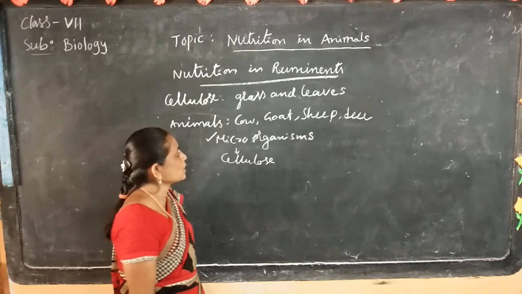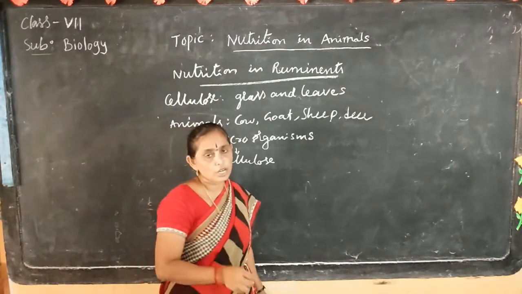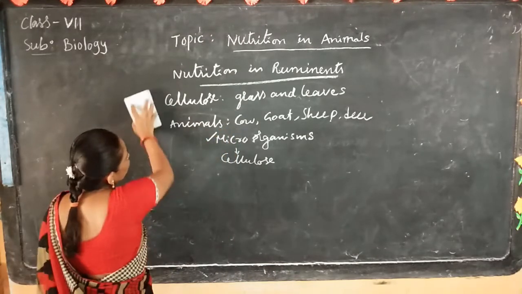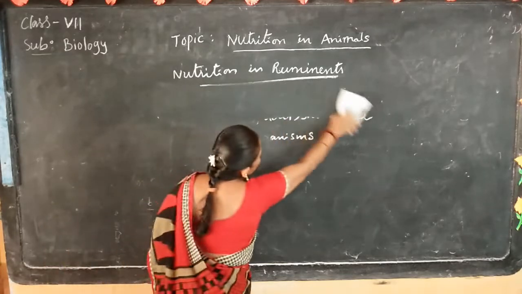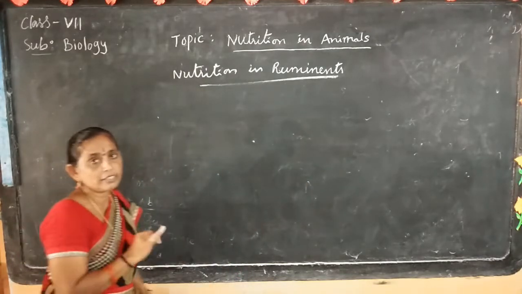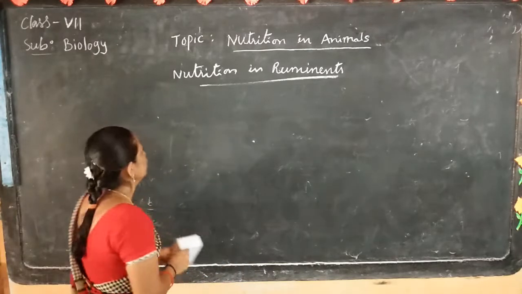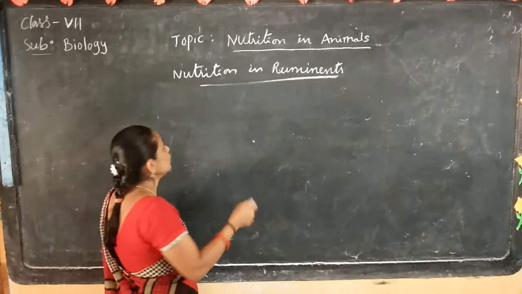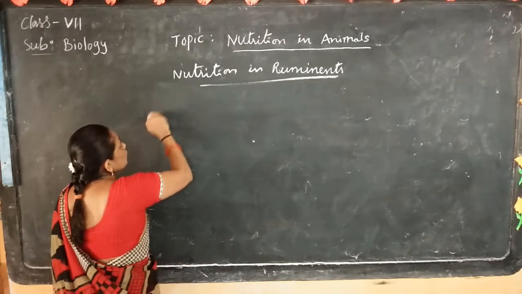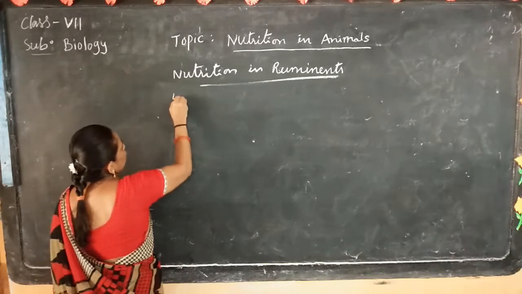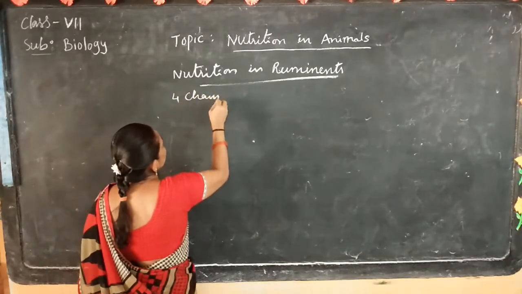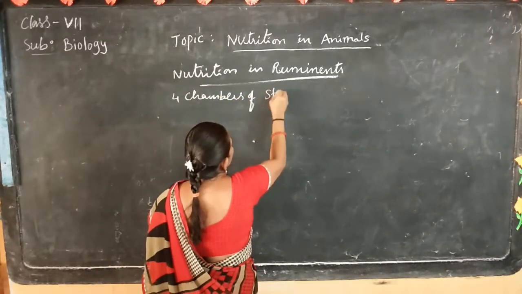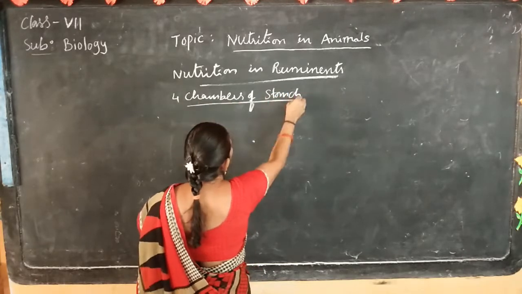Then, the animal's stomach has 4 chambers. We will discuss those 4 chambers. They are rumen, reticulum, omasum, abomasum. Animals like cow, goat, sheep and deer have a stomach with 4 chambers.